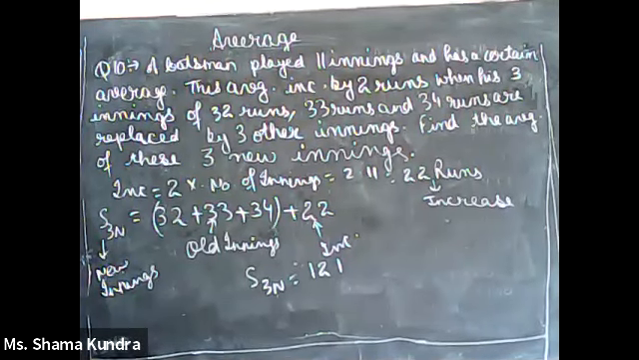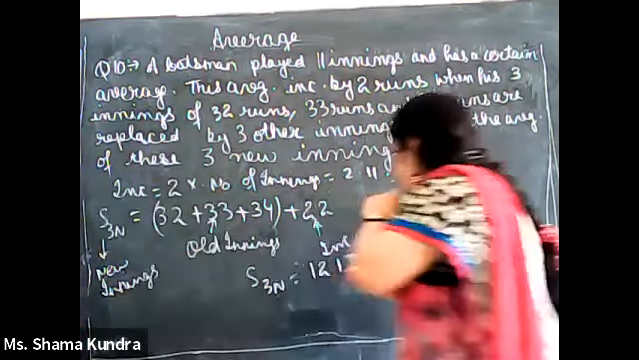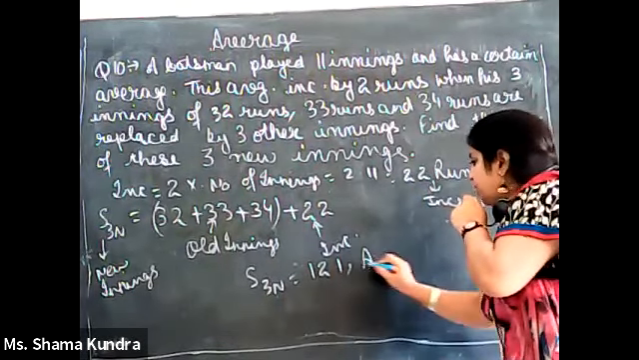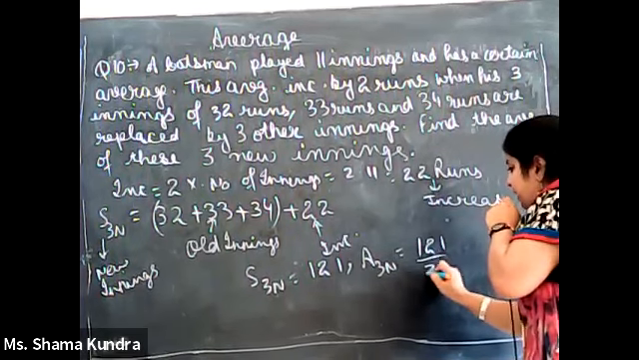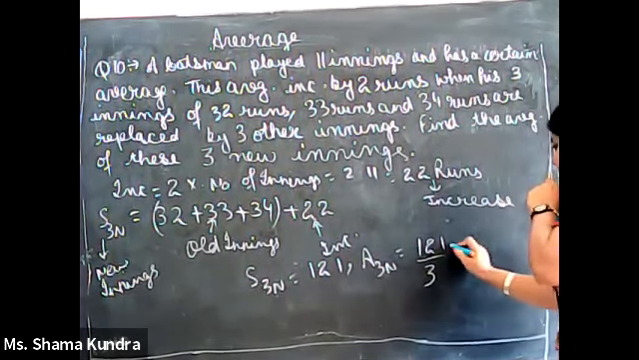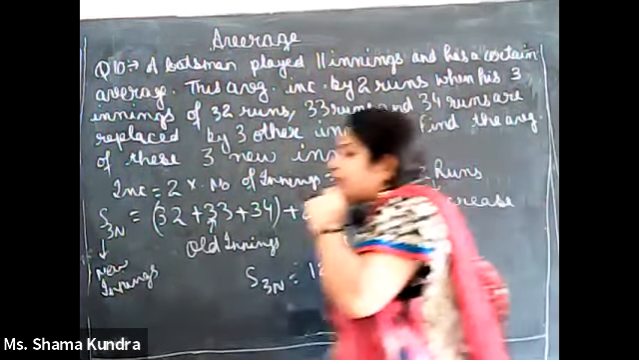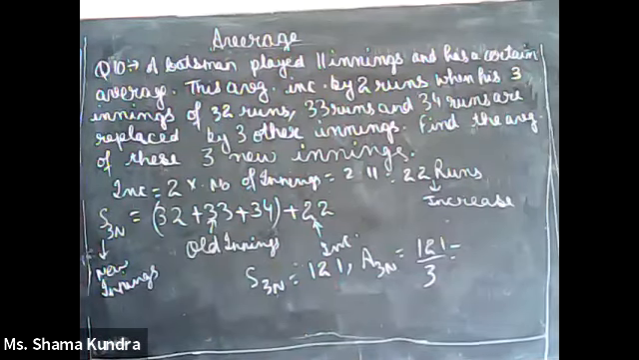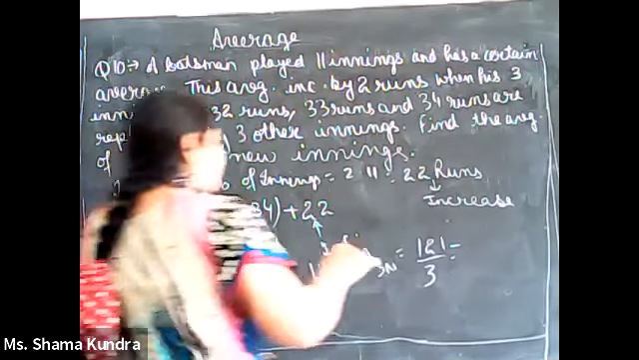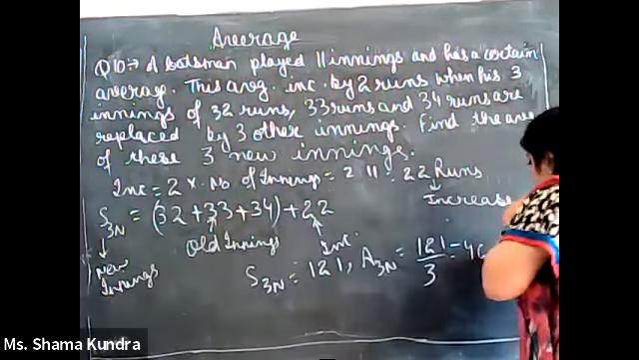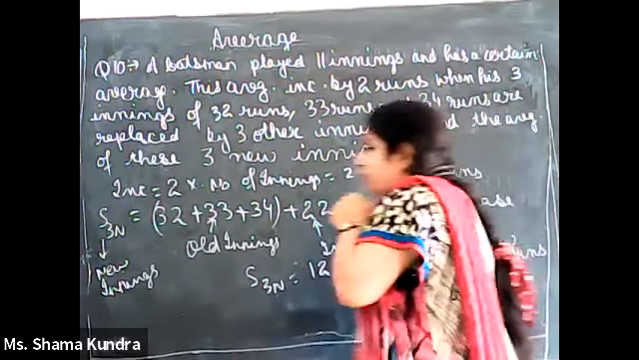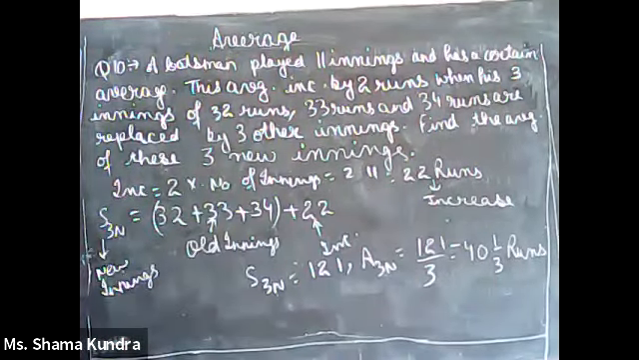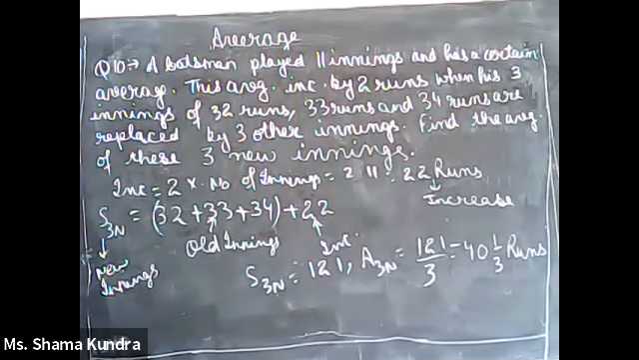So what is the average? If this is the sum of 3 new innings, what is the average of 3 new innings? Sum divided by number, the total is 3. On dividing 121 by 3, you will get 40 and 1 by 3 runs. That is nothing but the average of 3 new innings.